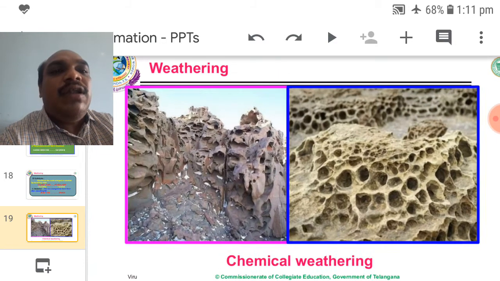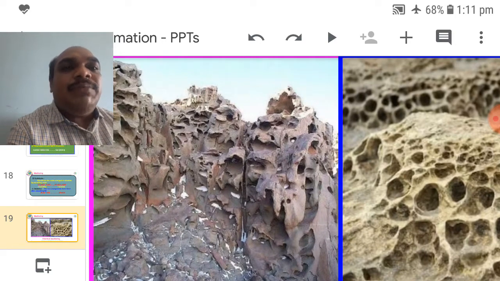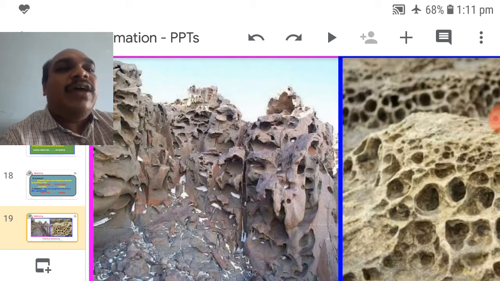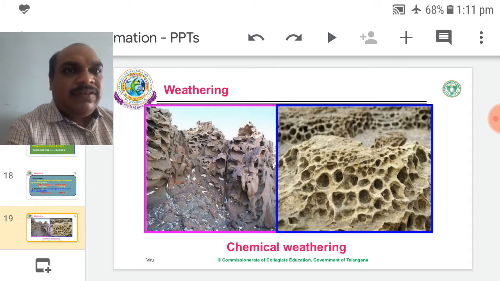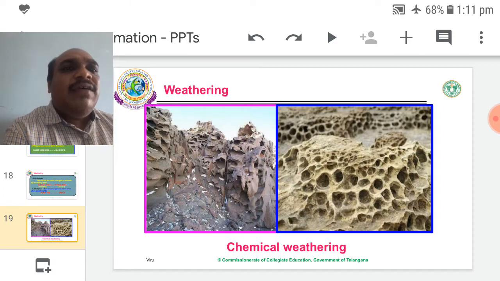So here diagrams are visible. We observe chemical weathering here. Only some particles of the rock material convert into small pieces. So the stones are half decaying. Here also the limestone, how it becomes porous. So porous stone. The remaining rocks disintegrate. Those particles may fall down to form new types of soils. So it is chemical weathering. The stones become porous.